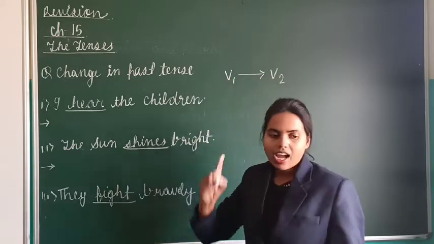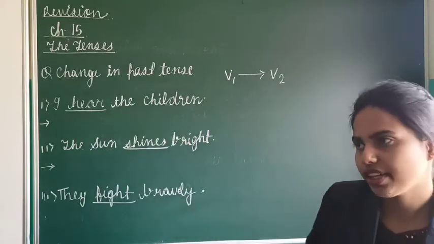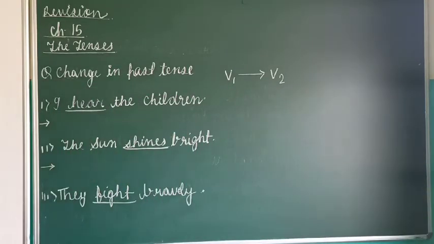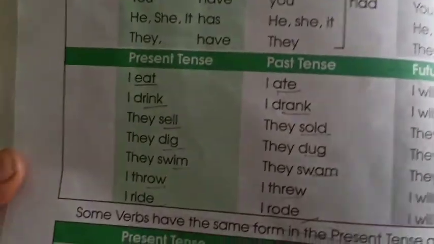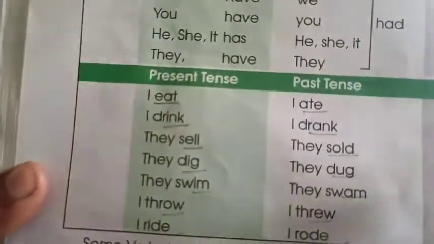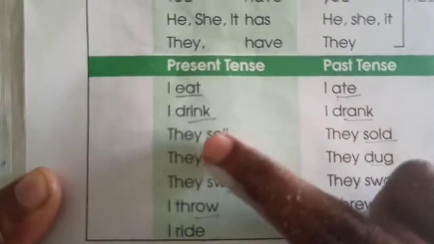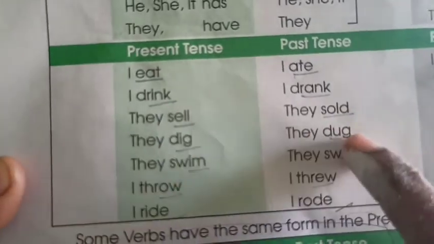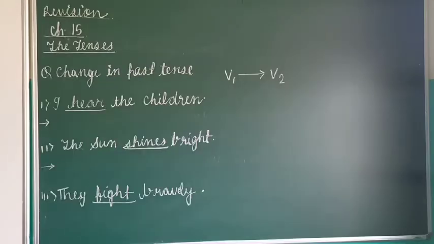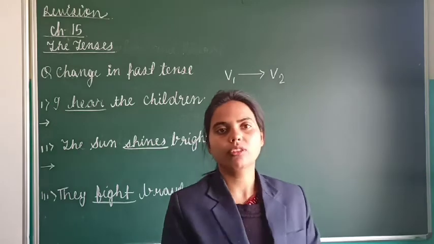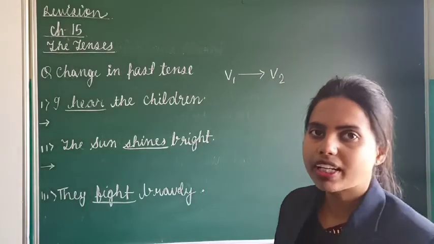You know, in your winter vacation assignment also I have given you to write all the past tense forms of different words and learn them. Like in your book, if you open page number 86, you will see all these words. Past tense of eat is what? Ate. Drink, drank. Sell, sold. Dig, dug. A separate chapter is also there in your book. So we have to write the V2 form of the words. Some of the words have just a different spelling, and in some of the words we add ed at the end to make the past tense.